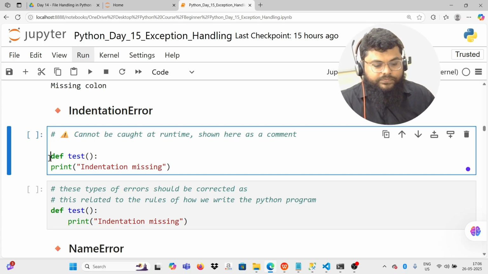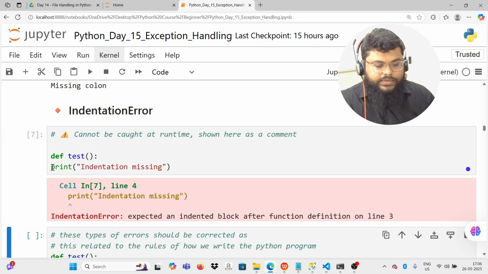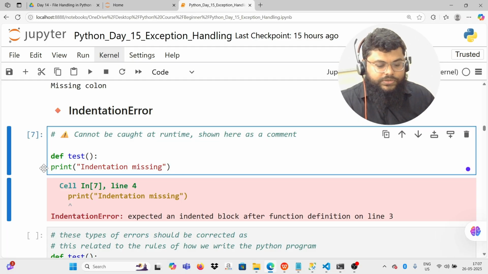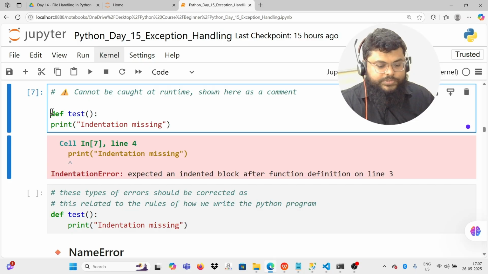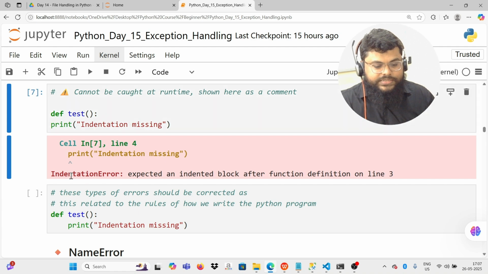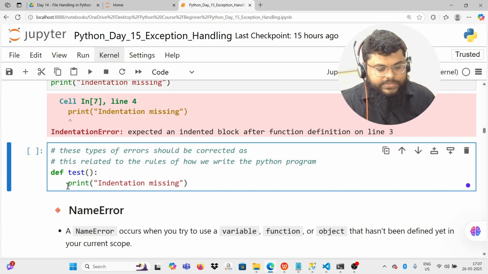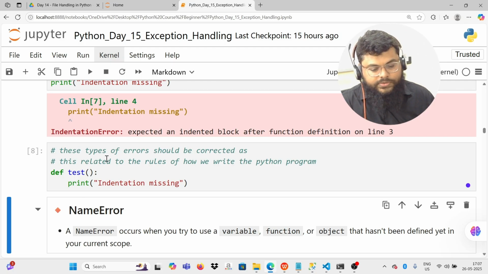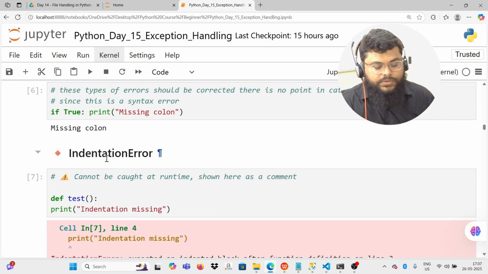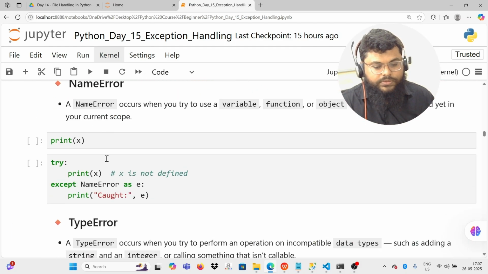We cannot handle it. So if I write def test and I'm not giving any indentation here, you notice the print statement directly comes below the def statement, that is the function statement. So it says there is an indentation error. How do I handle this? I have to give four spaces after the def. So four spaces, one, two, three, four. I have given the four spaces. Now if I run it, it does not give any error. So for these kinds of errors, we have to correct it manually.